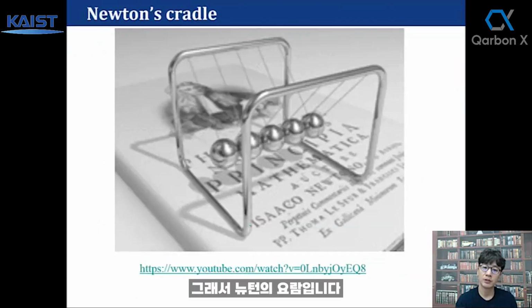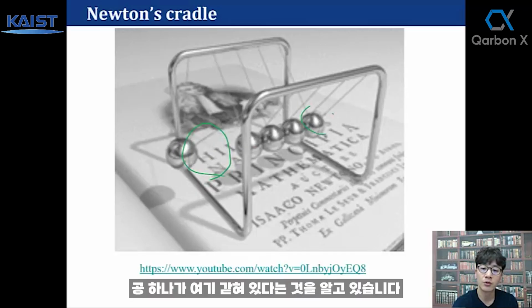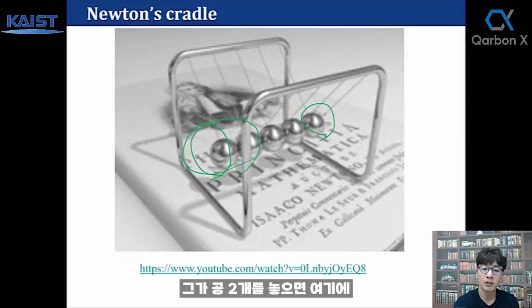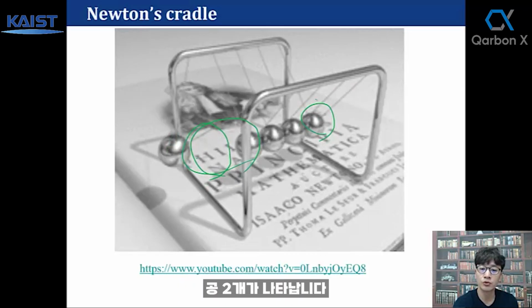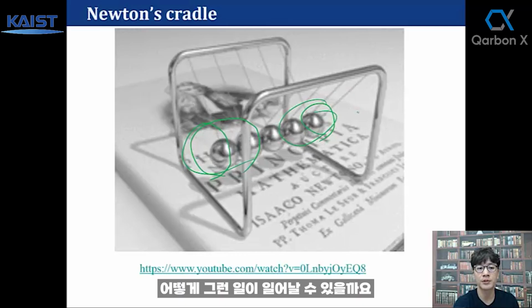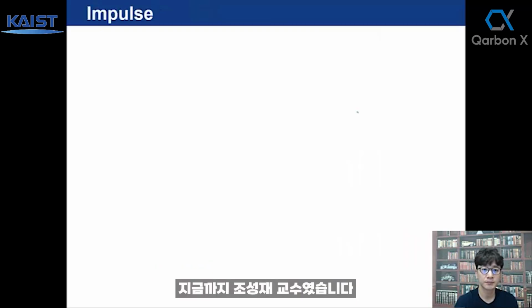Okay, so Newton's cradle. Think about how this works. How does this ball know? One ball strikes here, and only one ball pops up there. If you release two balls, then two balls will pop up here. How does that happen? Think about this. Okay, thank you.